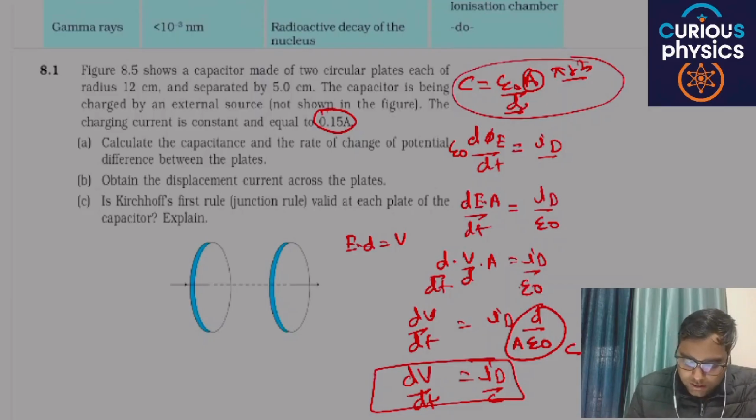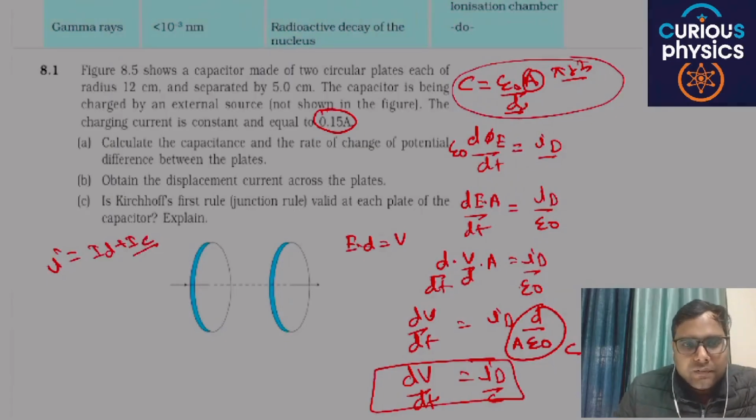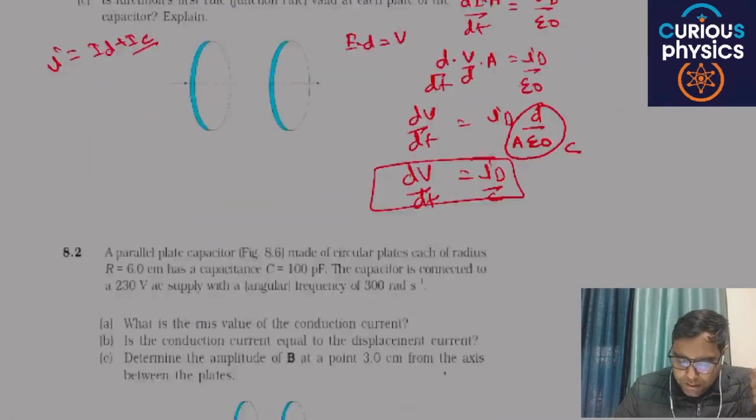Okay, next is: is Kirchhoff's rule valid at each plate of the capacitor? Yes, because at each particular point I is equal to Id plus Ic. Ic is conduction current and Id is displacement current. Are you able to understand my point or not?